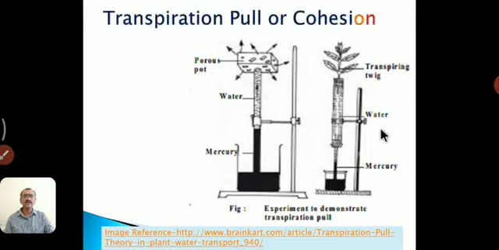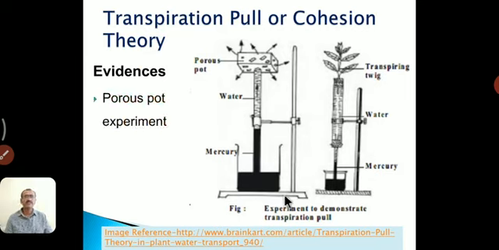Next point is evidences, and in evidences there is an experiment, the porous pot experiment. Again, this figure is taken from the internet, and below this is the reference of this image. Before starting the evidences, let us see that the osmotic pressure of mesophyll cells is more than 20 atmospheres, which indicates that it is quite sufficient for ascent of sap even in trees more than 200 meters tall.